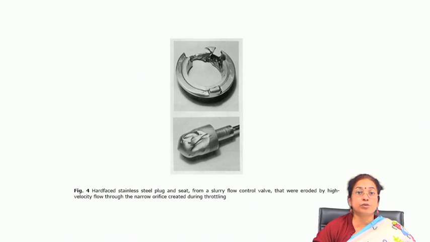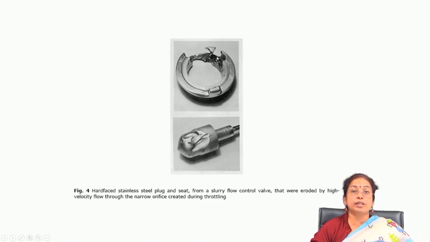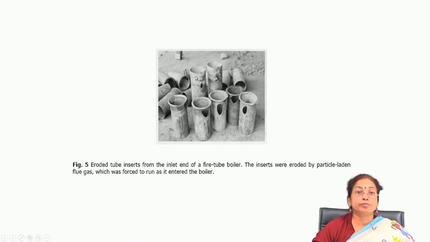Similarly, if you are interested to reduce it, you can hard face it. For example, hard faced stainless steel plug and seat, though hard faced, you see that there is also erosion corrosion by high velocity flow through a narrow orifice created during that typical throttling operation. Because of that, a very large amount of energy is associated with that flow and it causes damage of the component.